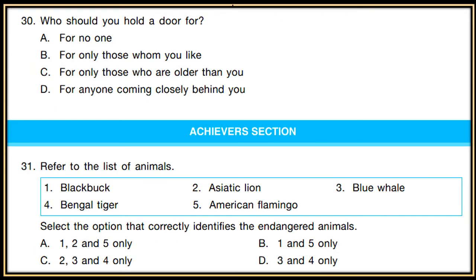30th. Who should you hold a door for? A. For no one, for only those whom you like. C. For only those who are older than you. D. For anyone coming closely behind you.